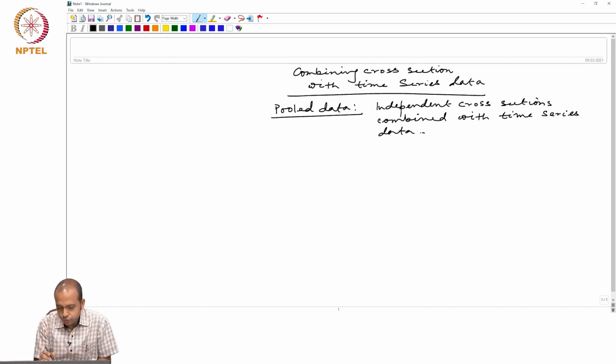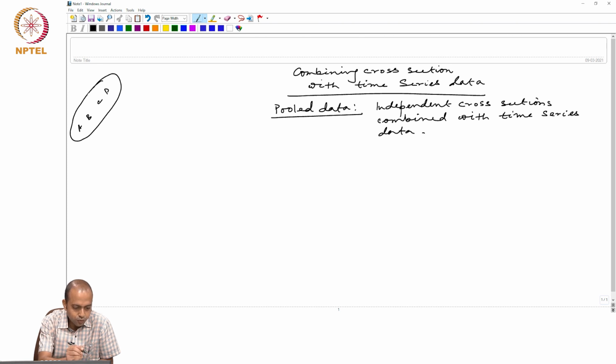So, for example, let us say in the first year we have collected data from these 4 firms. Let us say this is year 2000.